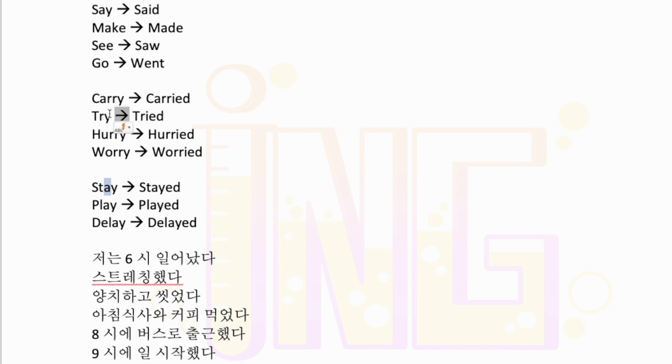And at first, you're probably going to be checking each letter next to the Y to see what that letter is. However, after time, naturally you're just going to know how to spell it through memorization, and you won't have to think each time, okay, here's a Y, what's the letter next to the Y? Oh, this is a vowel. Okay, so we're just going to keep the Y and add the ed. Oh, what's this? Oh, it's a consonant. We're going to change that Y to an I and add an ed. After a while, you will just naturally memorize the words, so it will not be an issue.